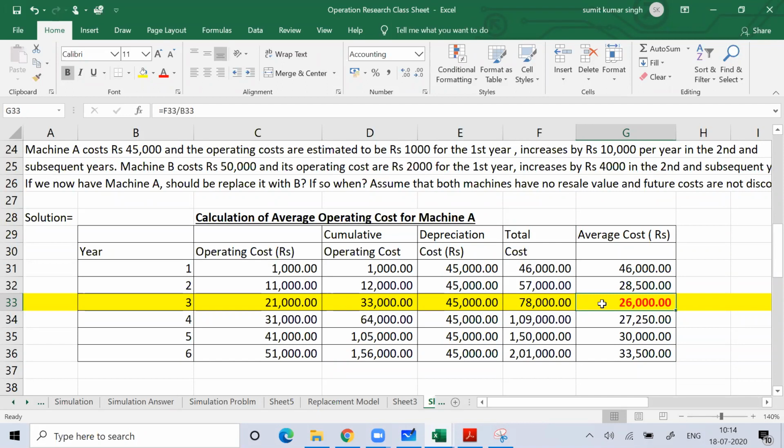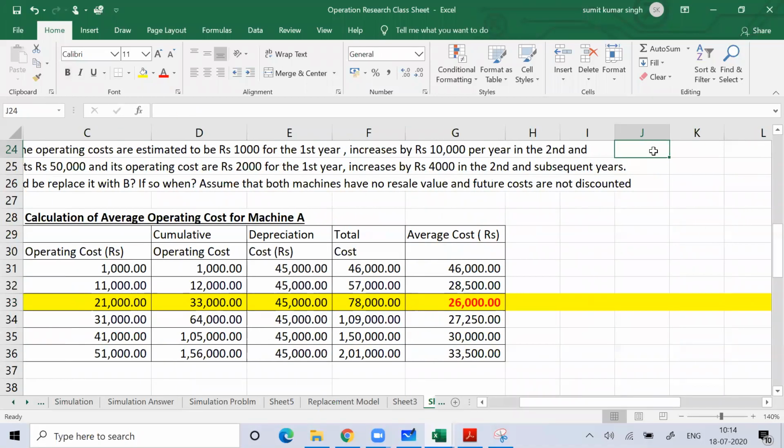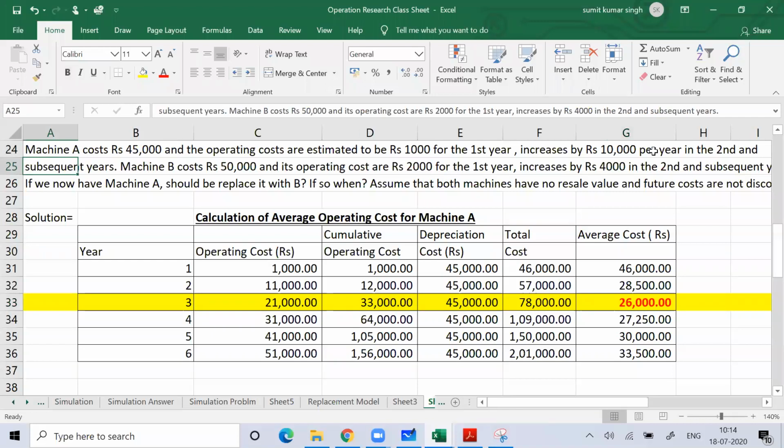Fine. Now what is there? Now this is about machine 1. Okay, so this is given about machine 1. Now, if you see subsequently, if I talk about machine B, the machine B is costing me 50,000 rupees, and its operating cost is 2,000 for the first year. And then see, same thing for machine B.